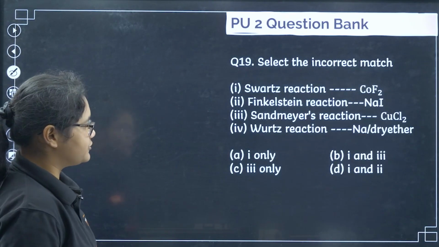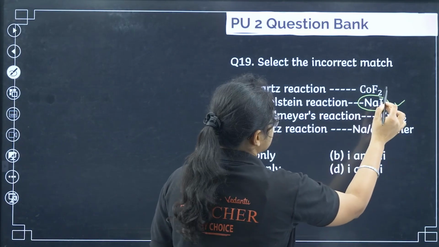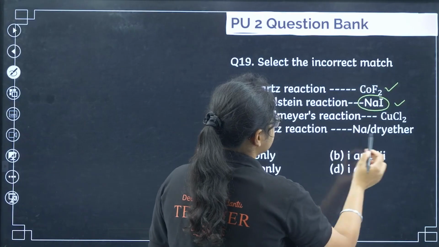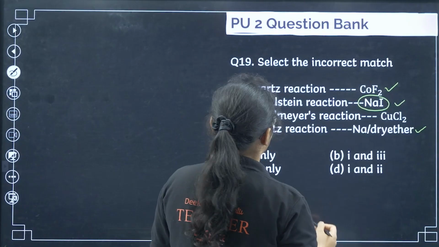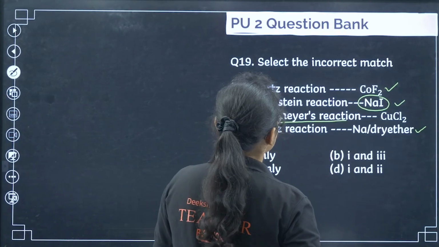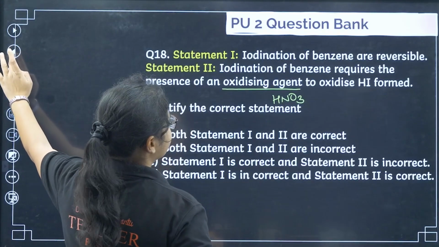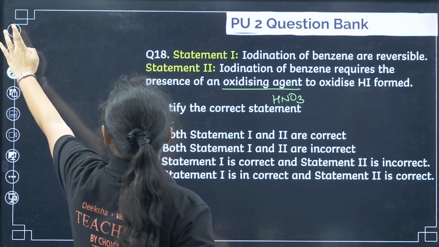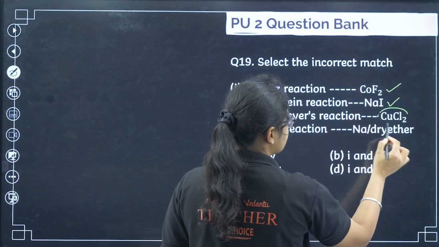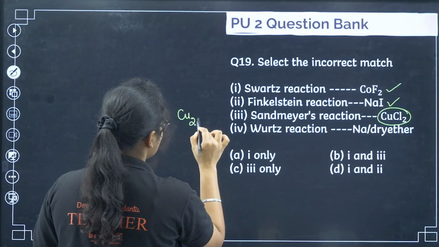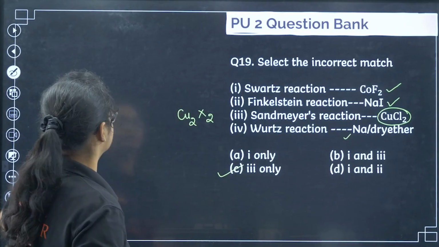Next, select the incorrect match. Finkelstein reaction with NaI is correct. Schwartz reaction with CoF2 is correct. Then you have Wurtz reaction with Na in dry ether, which is correct. Sandmeyer reaction, one second. Let's see the incorrect match. Schwartz reaction, yes, correct match. Here if you see, for Sandmeyer it is actually Cu2X2 that is used, right? So that is why this is incorrect, the others are correct. So 3 only, option number C here.